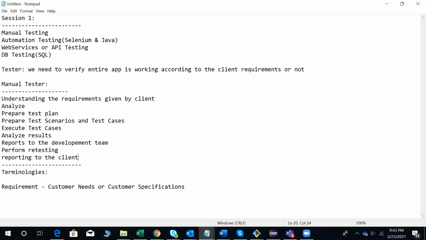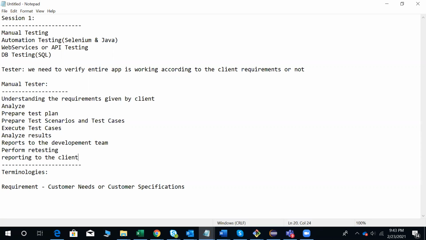So these are all the manual responsibilities: understand the test plan, understand the requirements, prepare the scenarios and test cases, and execute them. That is the responsibility of a manual tester. But in manual testing, very few openings will be there. Though a company has a manual testing requirement, they still recruit automation people because they want to utilize them for both manual and automation.